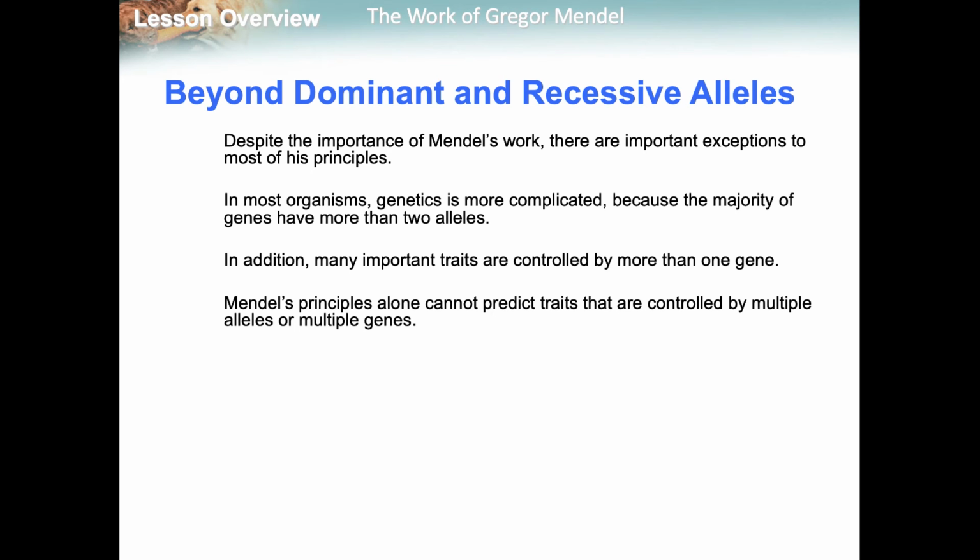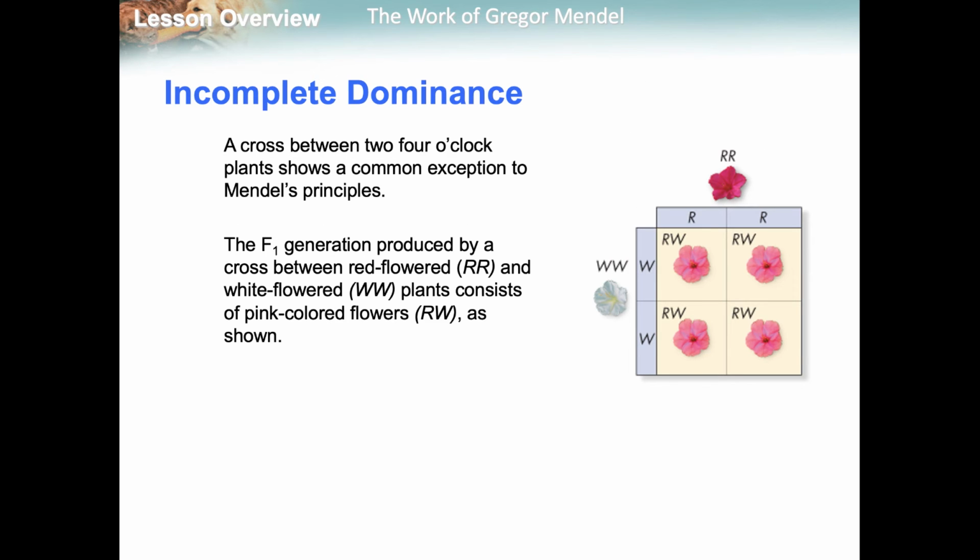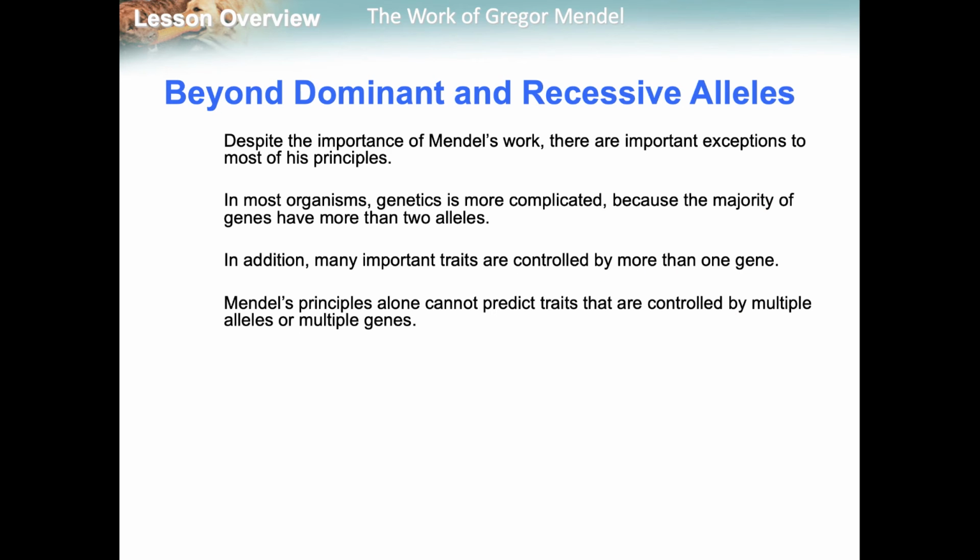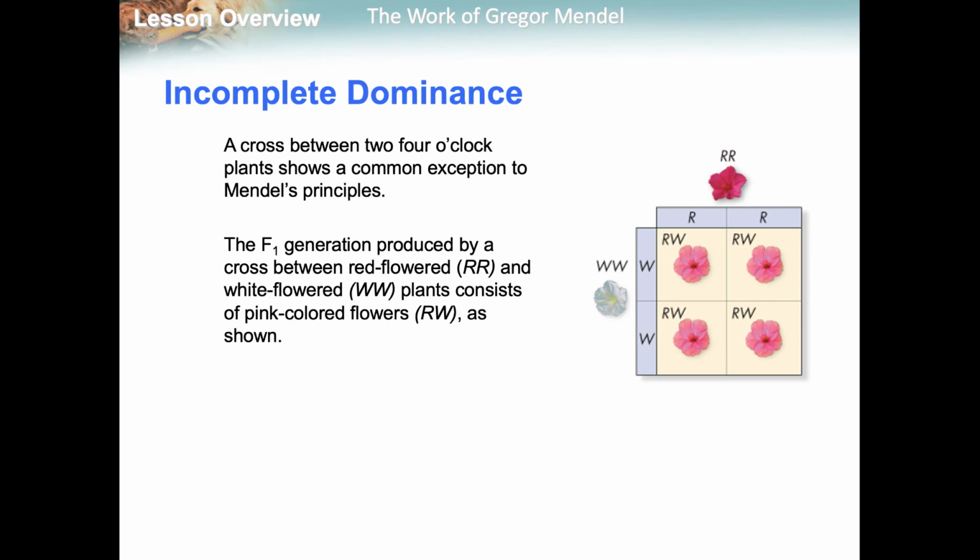So even though there are exceptions, Mendel's work was very important. In most organisms, genetics is really complicated. So the majority of genes have more than 2 alleles. There's way more alleles attached to something. Your eye color alone is 16 different alleles. That's why there's so many different shades of eye color. Same thing with your hair, it's multiple alleles. Many important traits are controlled by more than one gene. So his principles alone can't predict traits controlled by multiple alleles or multiple genes. And we're going to talk about that.